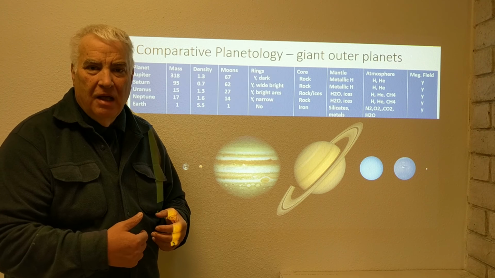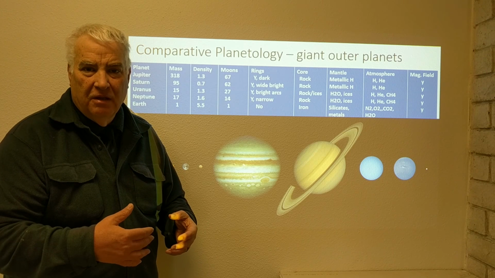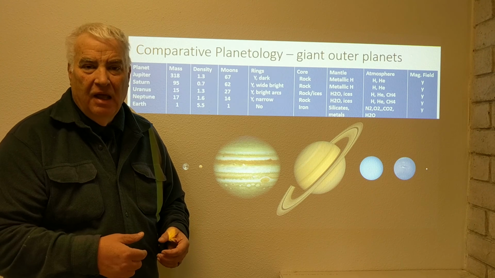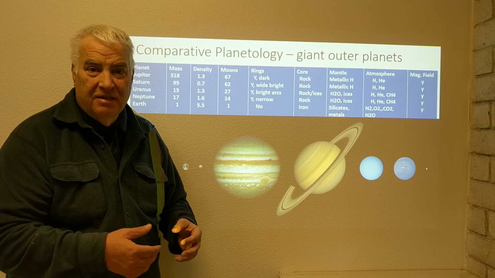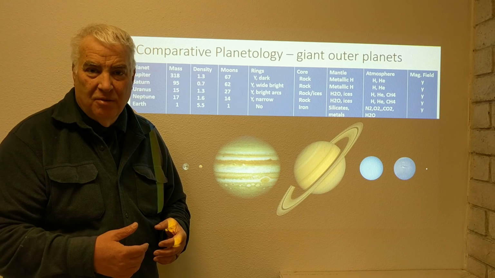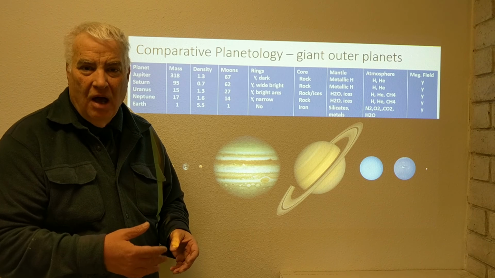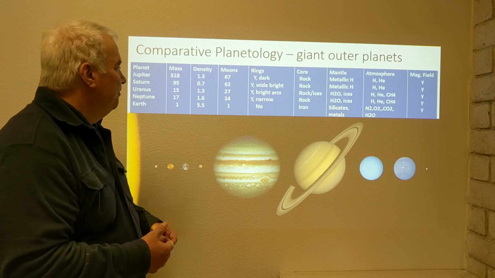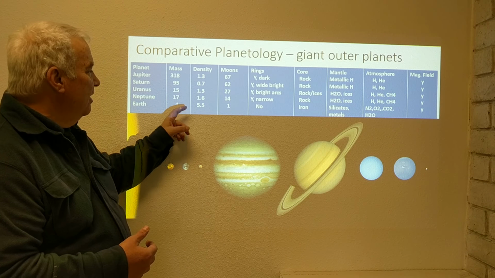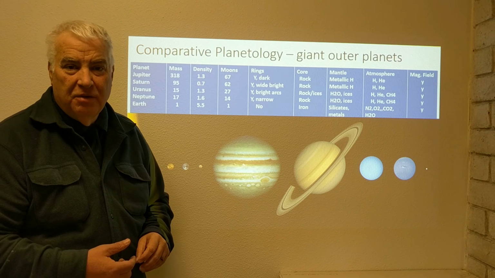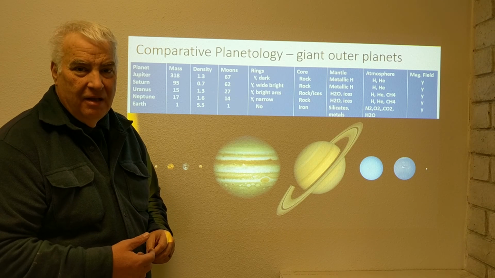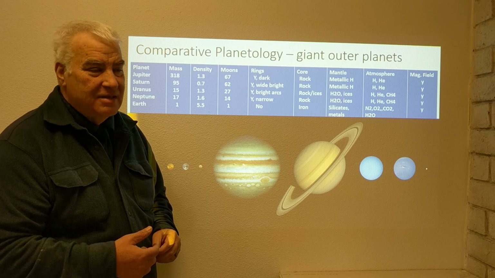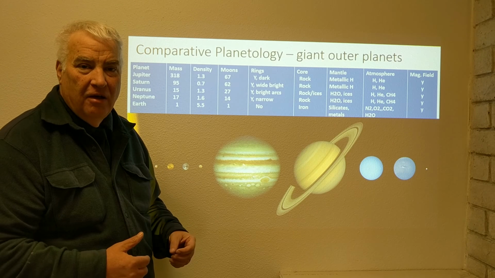So rock has a density of more like 4 or 5, and gas is much less than 1, and ice and water is about 1. So the density of Saturn is even less than water, 0.7, a very fluffy kind of planet.